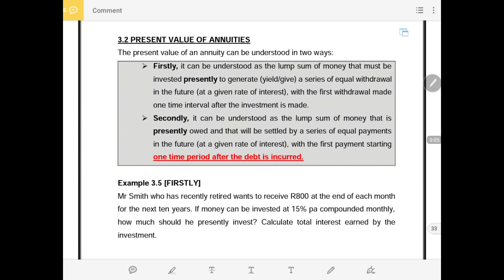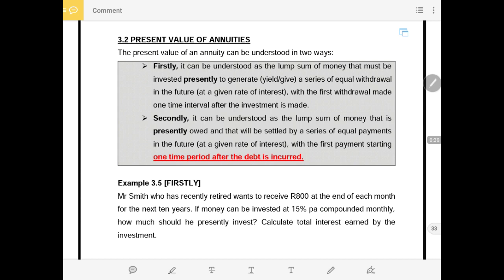We are now starting a new journey, a journey of present value of annuity. This part of chapter 3 is based on the previous part of this chapter, which was the future value of annuities.